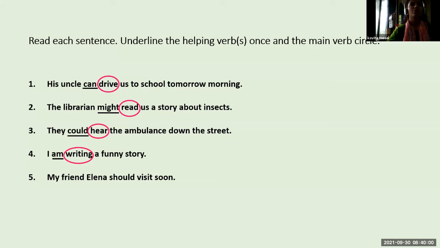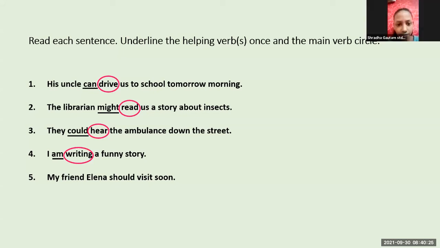The last one, fifth one. My friend Elena should visit soon. Again, I'll repeat. My friend Elena should visit soon. Should is what? Helping verb. Yes, should is a helping verb.